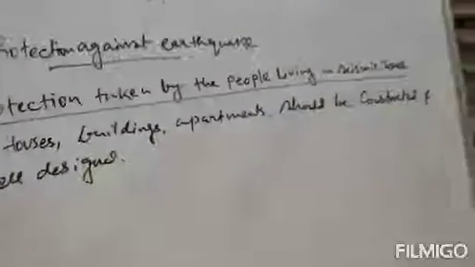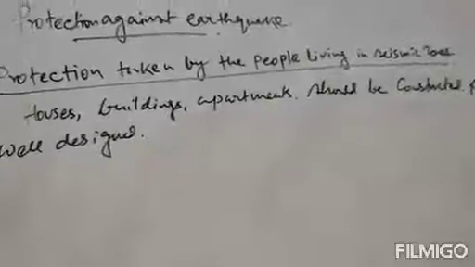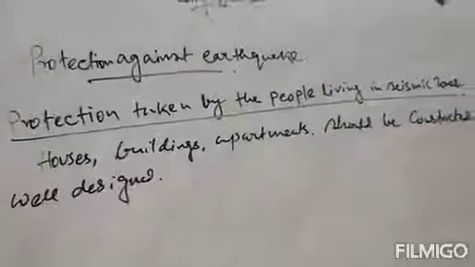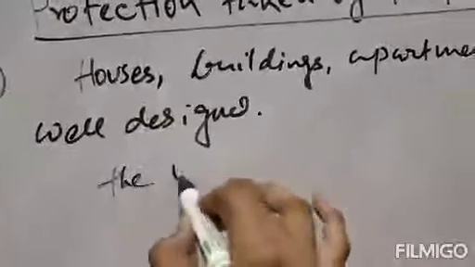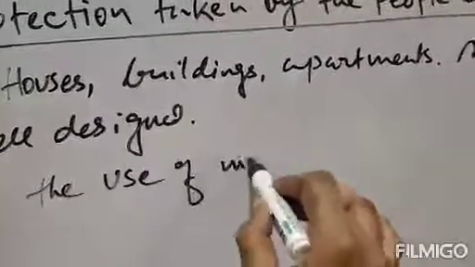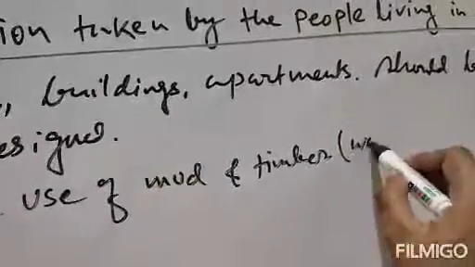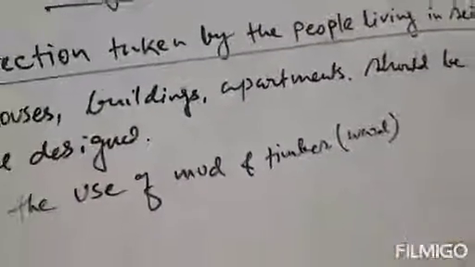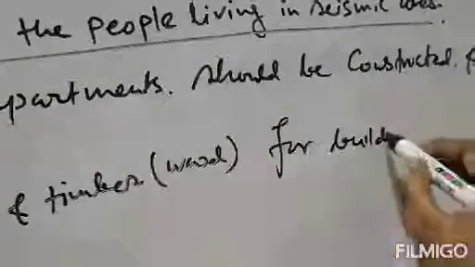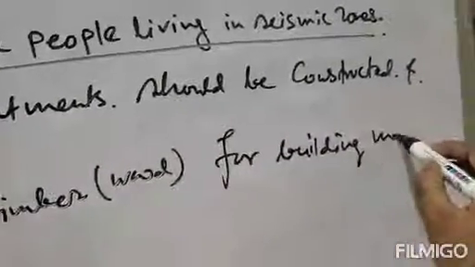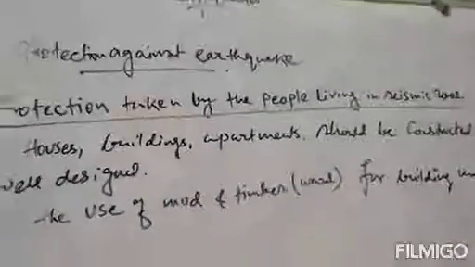So the second point is the use of mud and timber. Timber means wood for building materials. That should be used in seismic zone areas, rather than heavily constructed materials.